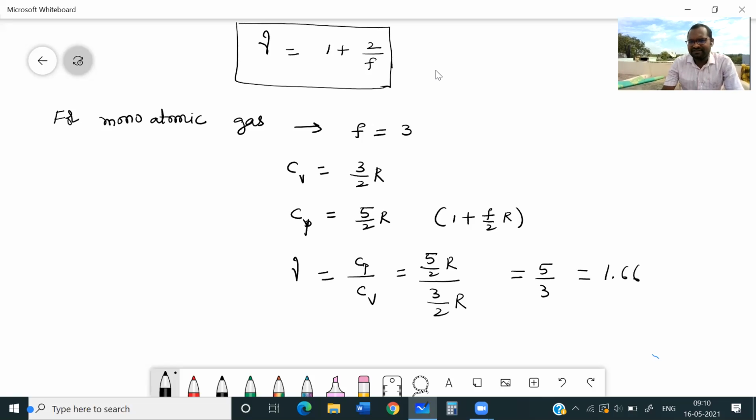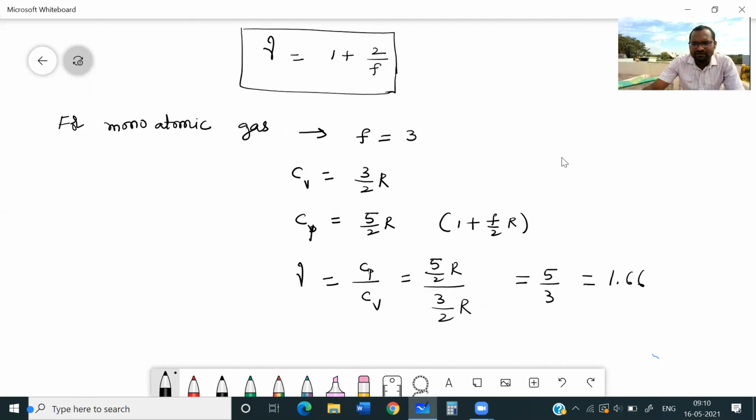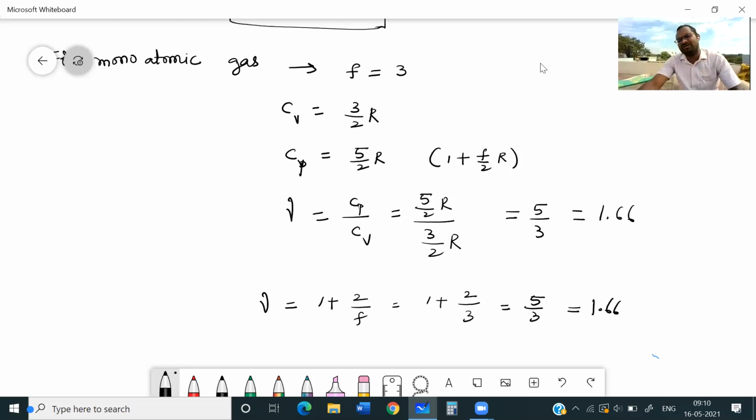If you want to calculate with the given formula, 1 plus 2 by f, the degree of freedom for a monoatomic gas is 3. So it's 1.66. Okay, you need to remember all these values.